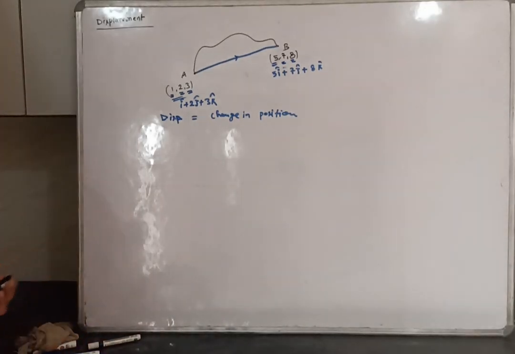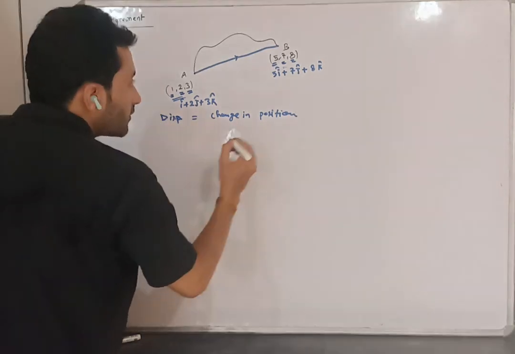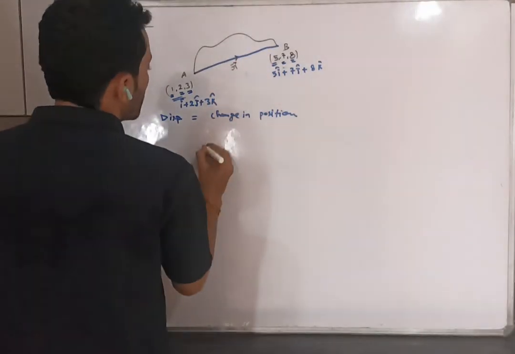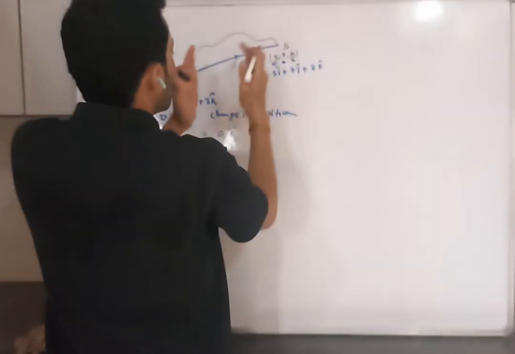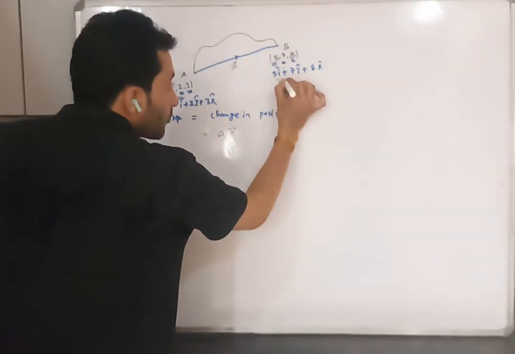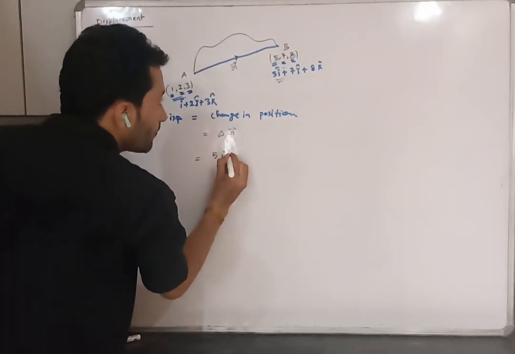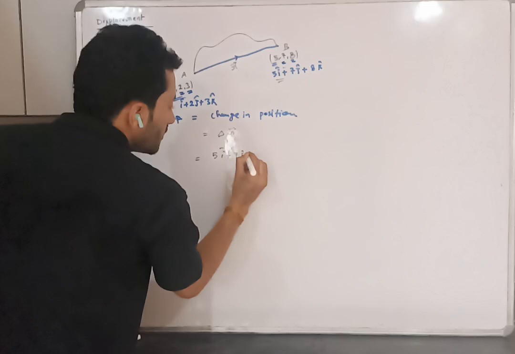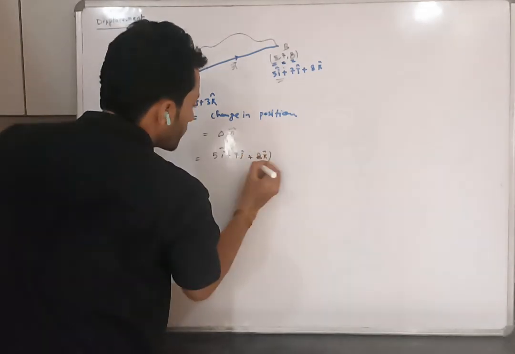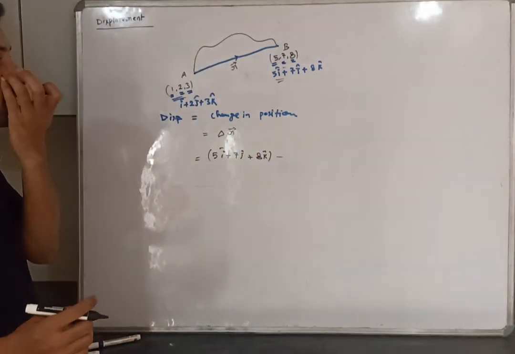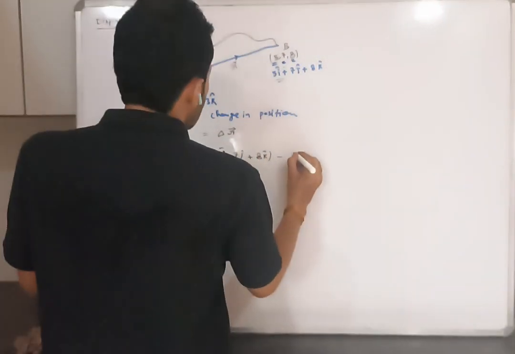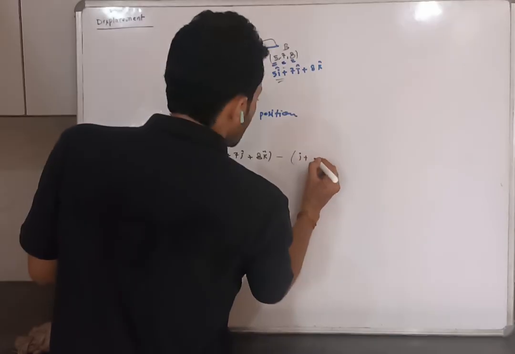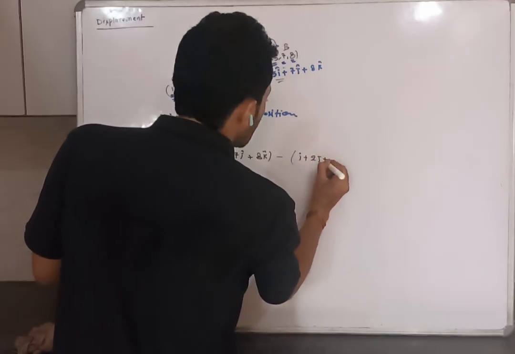If the position vector is R, I need delta R. Delta R means this position minus this position. The vector form of this position is 5i plus 7j plus 8k, minus, because change means final minus initial position, i plus 2j plus 3k.